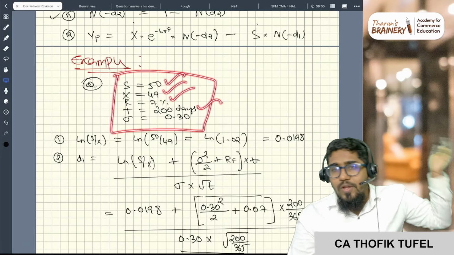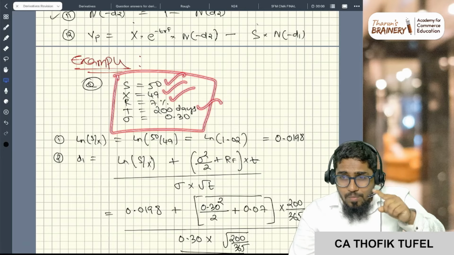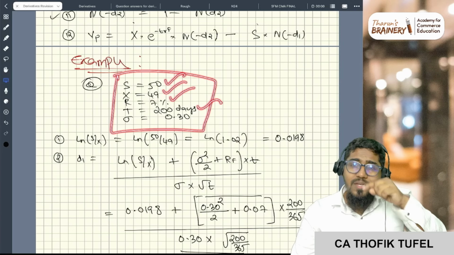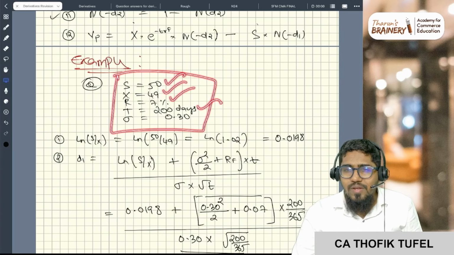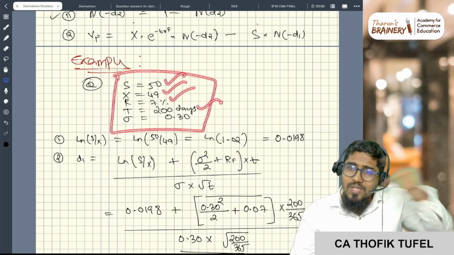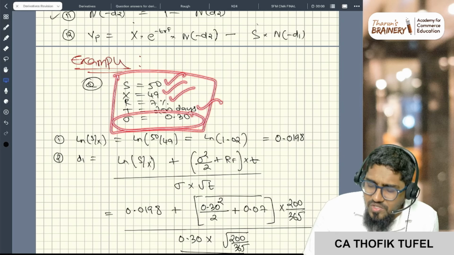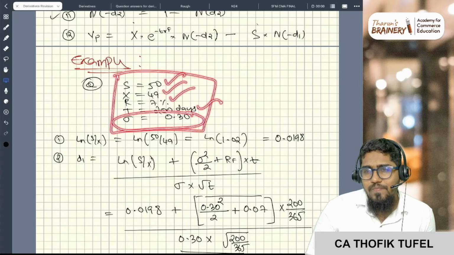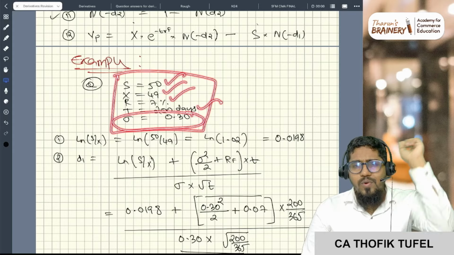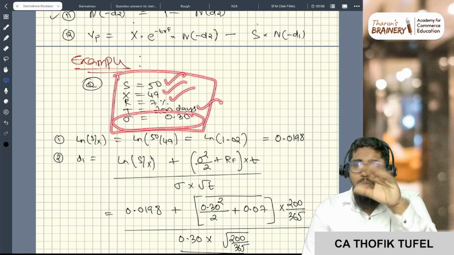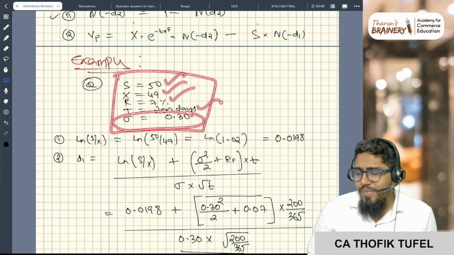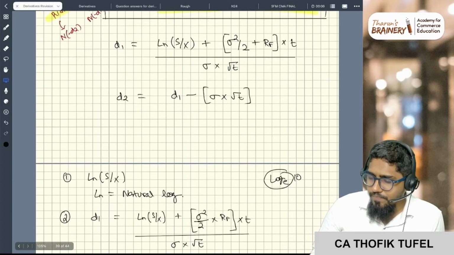These 4 you know for binomial also. But in binomial the price moves up and down, and expected future spot price comes. Here expected future spot price is not given, but the price can be moved using the standard deviation. When standard deviation is given, you have to use the Black Scholes model. The first 4 inputs were there also; the fifth new input is standard deviation. So that is where Black Scholes model comes.